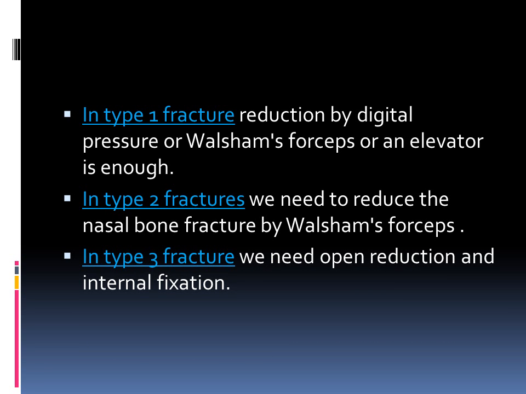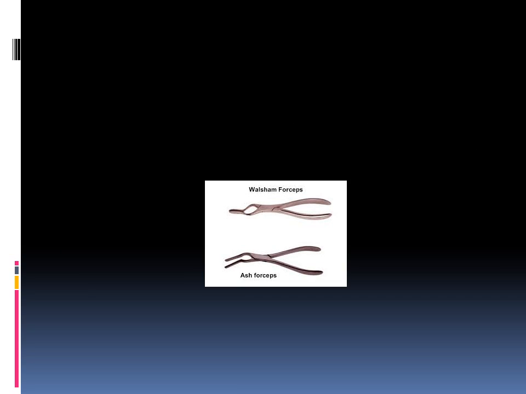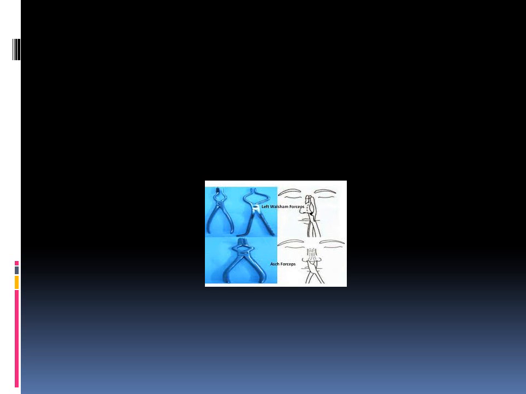In type 1 fracture, we can reduce it by digital pressure or by Wilson forceps or by elevator. In type 2 fractures, we can reduce the nasal bones by Wilson forceps. In type 3 fractures, which is a severe fracture, we need open reduction and internal fixation. This is the Wilson forceps, which is used for reduction of the nasal bone, and this Asch forceps can be used for straightening of the septal fracture. Also, these are pictures of the Wilson and Asch forceps.